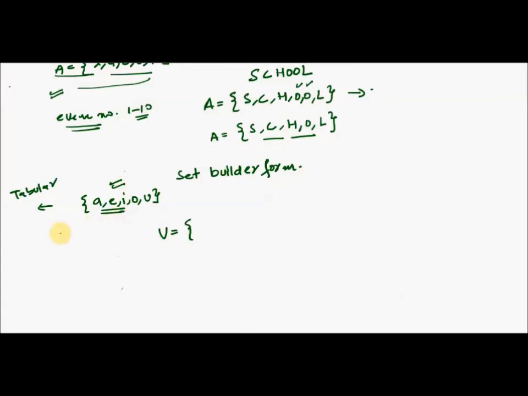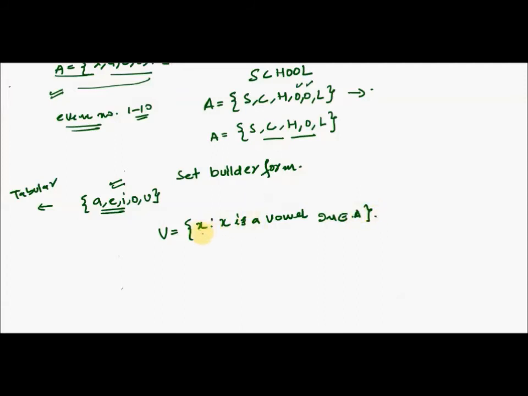Now the property of this set is that each and every element of this set is a vowel of an English alphabet. So what you will do, you just write a random letter, let me say x, and then you define the property of this x. Now the property will be x is a vowel in English alphabet,